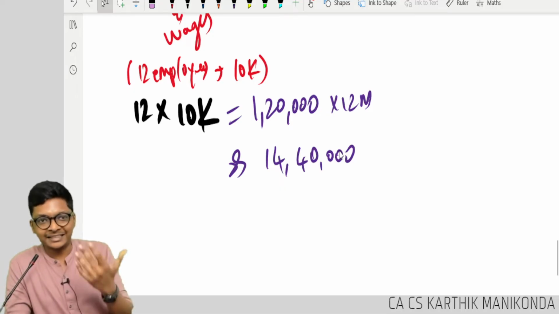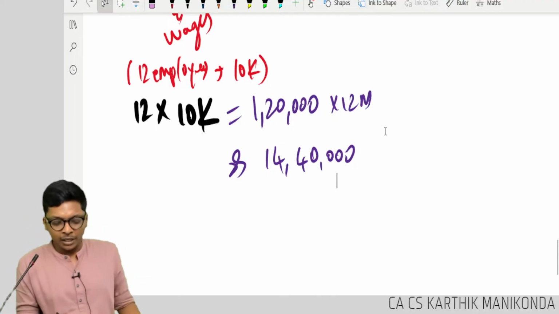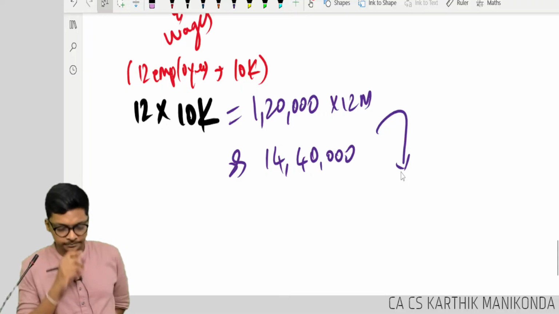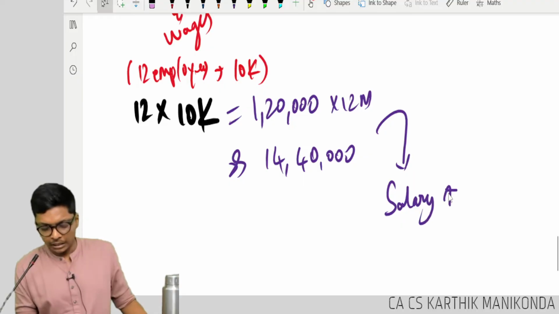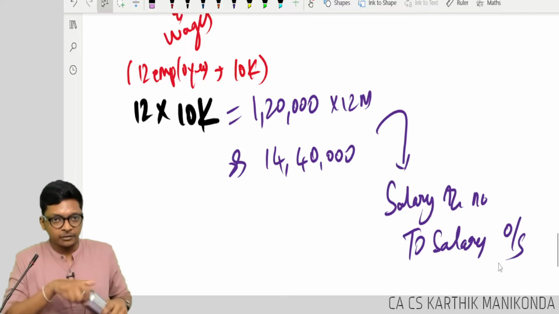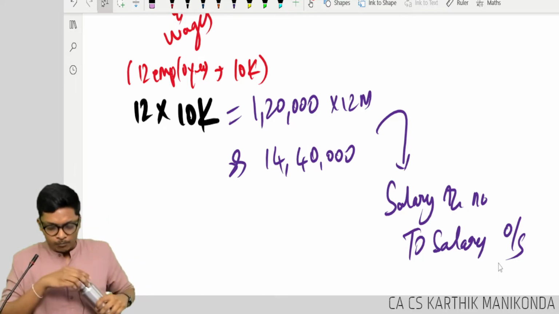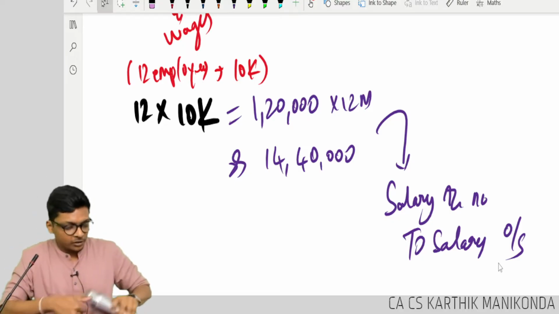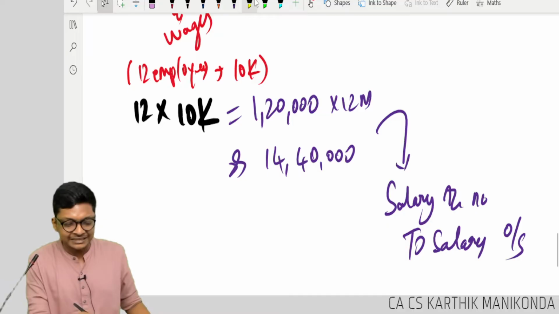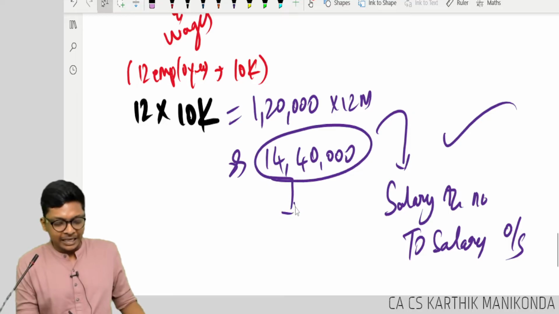How much I paid? Nothing I paid. No cash. Vijay Mallya, Kingfisher, we didn't pay. What entry will you pass in the books for this? Think. Salary account debit to salary outstanding, even though you have not paid. Why? Why, guys? Concept of accrual. Everybody knows the concept of accrual. The standard also says exactly the same thing.